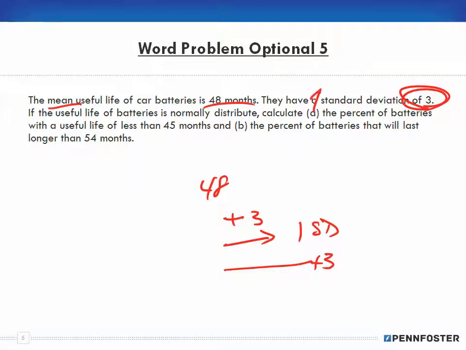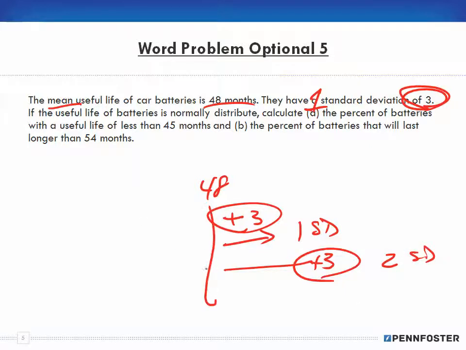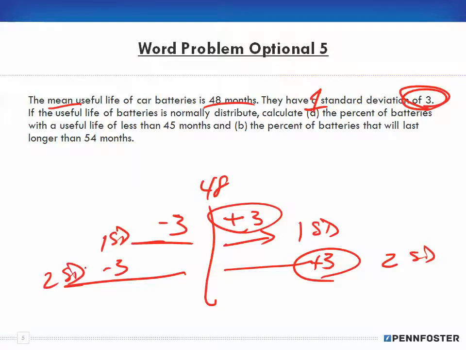Maybe that's what I should write in there: they have a 1 standard deviation of 3. That would make this much easier to understand. So if 1 standard deviation is 3 months, I'm going to add 3 months, and then add 3 more months to get 2 standard deviations. And then conversely, I'm going to go in the opposite direction. I'm going to subtract 3 months for 1 standard deviation, and subtract another 3 months for a second standard deviation.